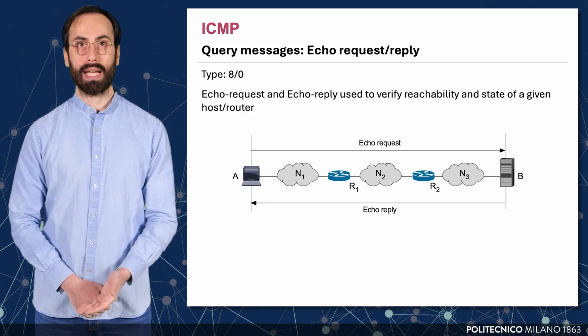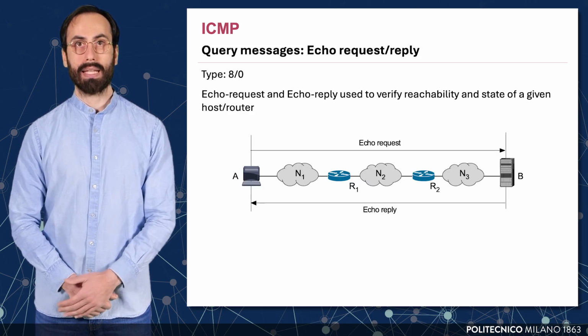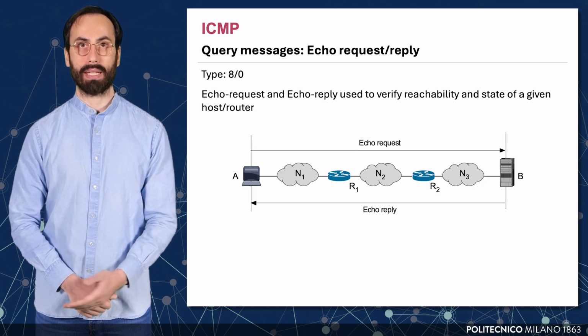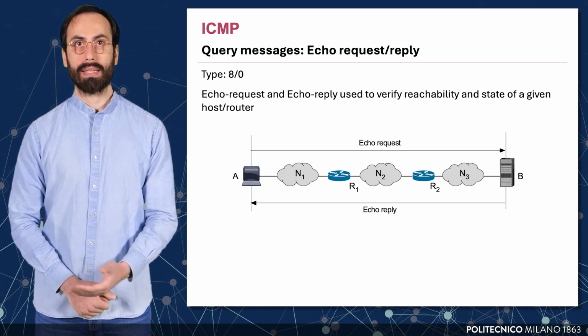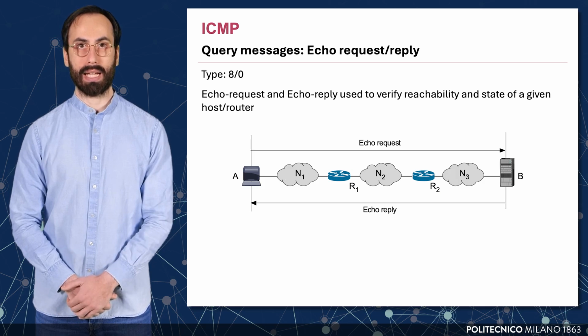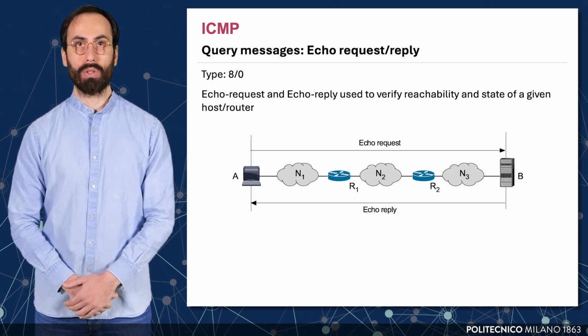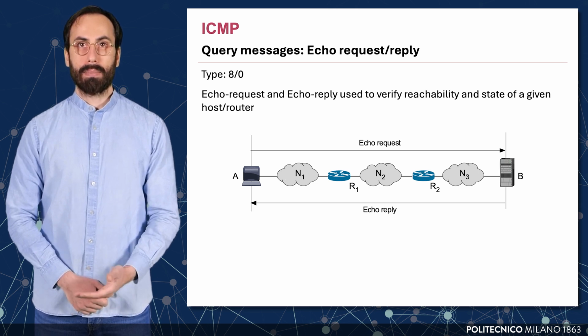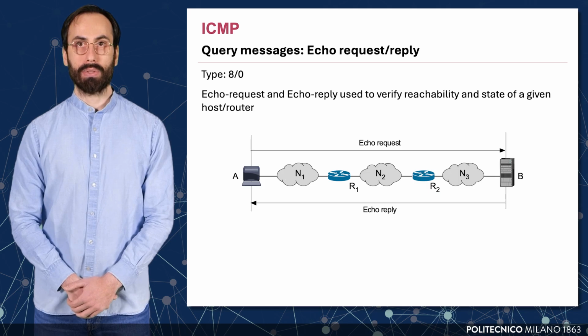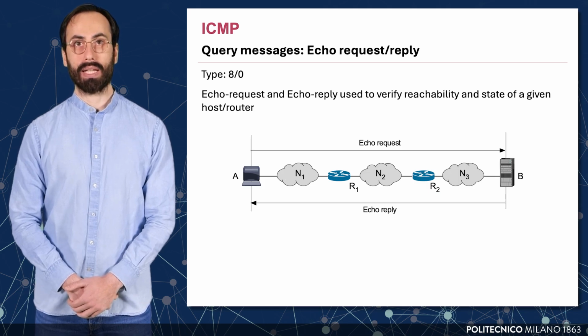Echo request and echo reply messages, identified as type 8 and type 0 in ICMP, are used to check whether a host or router is reachable. In this diagram, host A sends an echo request toward host B, which travels across multiple networks and routers. If B is up and reachable, it sends back an echo reply. This mechanism is the foundation of the ping utility, widely used for network diagnostics.